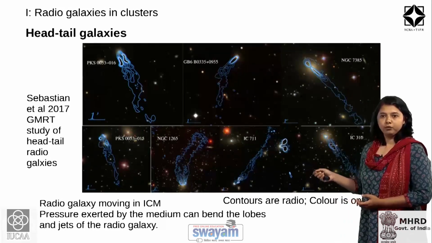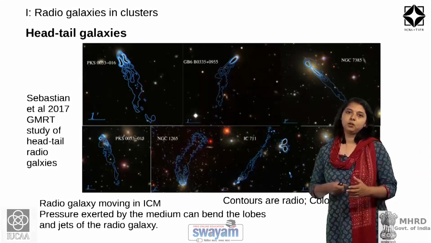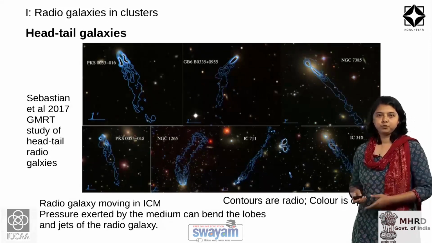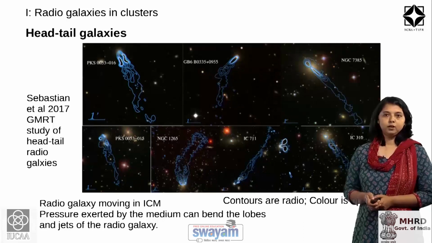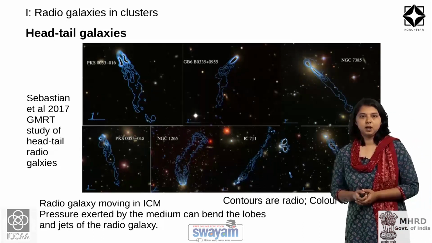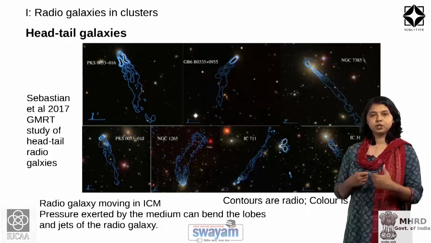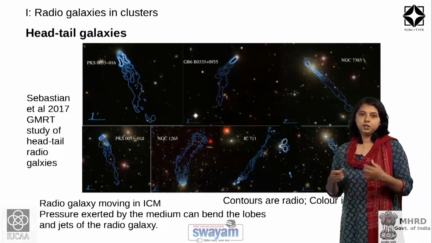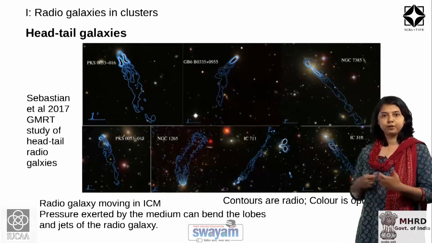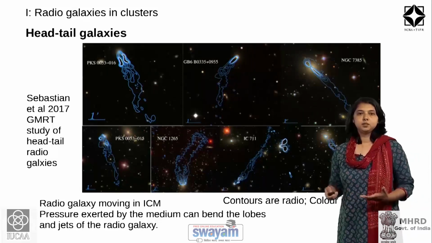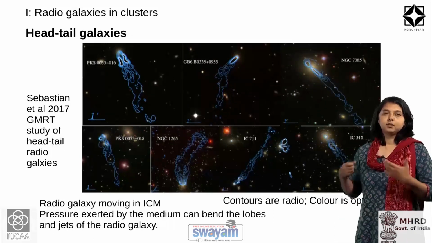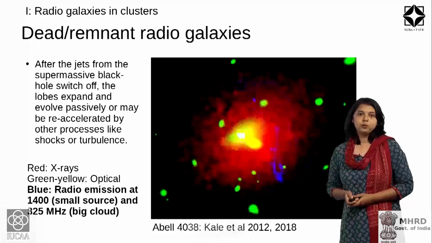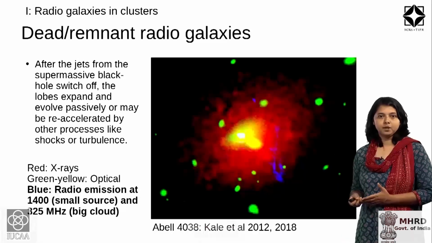So, there are a number of configurations that can happen depending on our line of sight, the projection along our line of sight, and the motion of the galaxy. Another thing of interest about radio galaxies in clusters is what happens to the radio emission, which is emitted in the form of jets and lobes, after the supermassive black hole stops accretion and thus stops injecting any fresh material into the jets. That is the situation when one calls that the central engine is switched off, and what you get is a dead or a remnant radio galaxy.